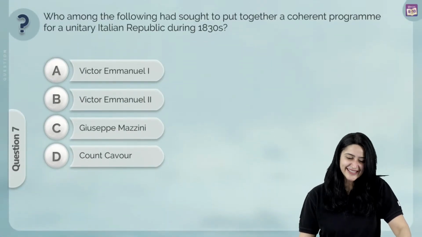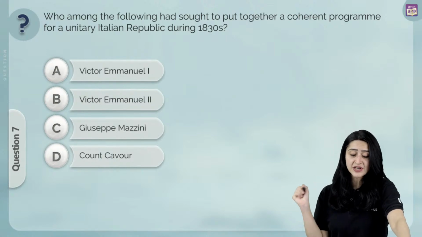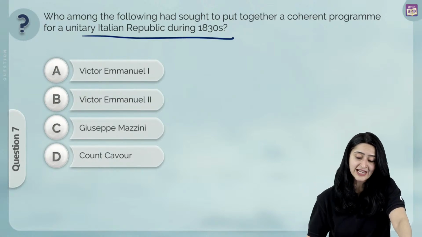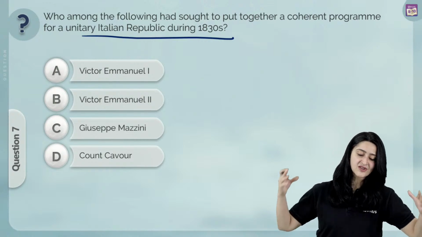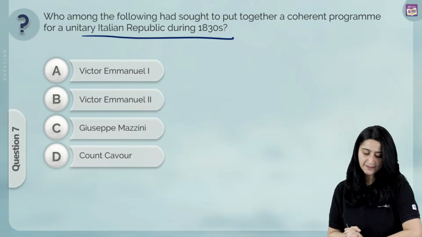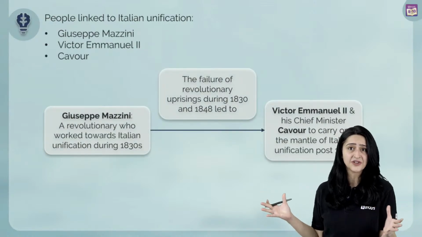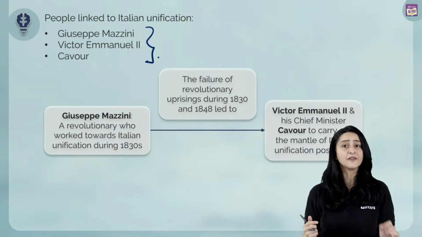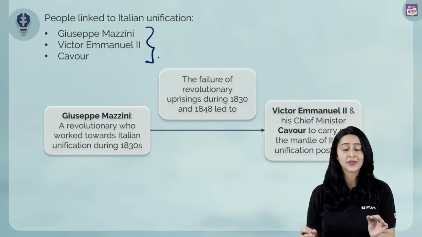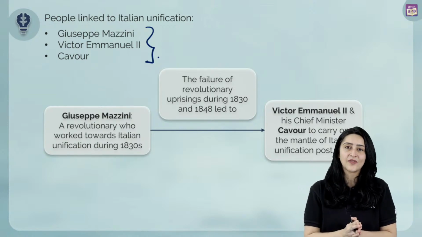And again, a history question. Who among the following had sought to put together a coherent program for a unitary Italian republic during the 1830s? A, B, C or D. We have Victor Emmanuel I, Victor Emmanuel II, Giuseppe Mazzini or Count Cavour. Well, let us understand who were the people actually involved in the process of the Italian unification. Definitely all these three people, Giuseppe Mazzini, Victor Emmanuel II and Cavour, were involved in the process of the Italian unification. However, it is important to note the timelines over here.